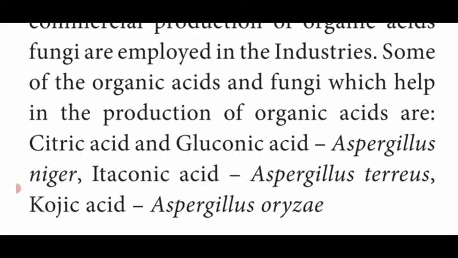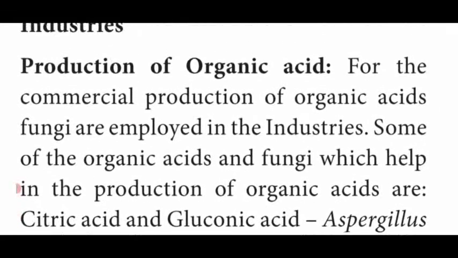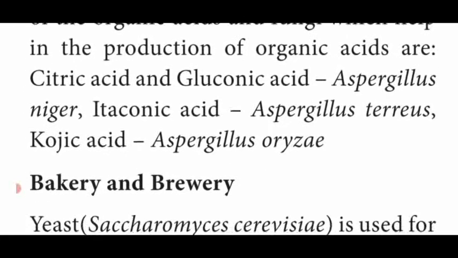So all these organic acids are produced from the genus Aspergillus, but only the species varies. That is niger, terreus and oryzae. These three are used to produce organic acids such as citric acid, gluconic acid, itaconic and kojic acid. Dear students, this one is also an important 3-mark question.